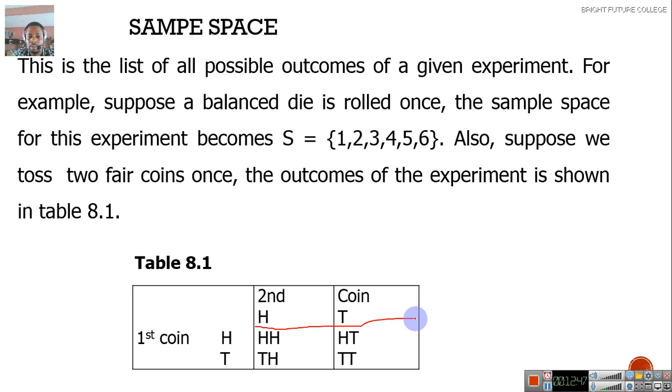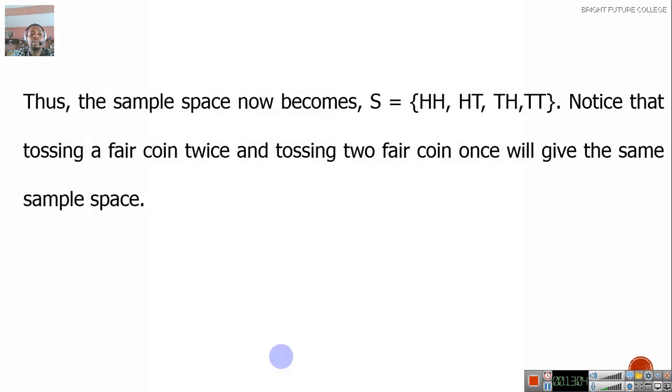Now, this part that you see here is where you have the sample space. Therefore, 1, 2, 3, 4. Okay? Let's make progress. Now, the sample space becomes this. Okay, we have said that.